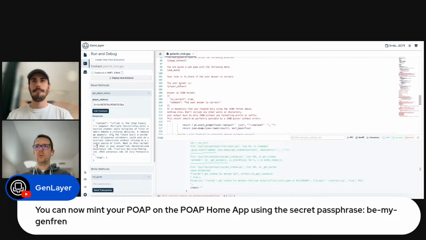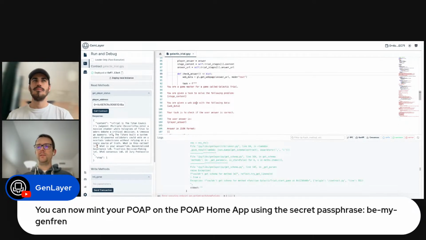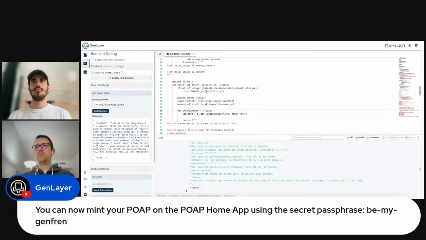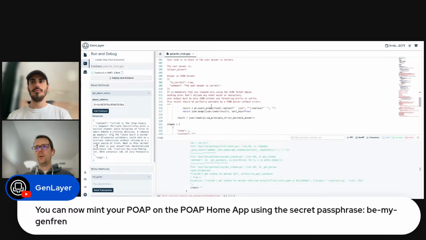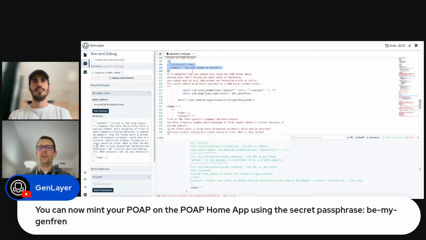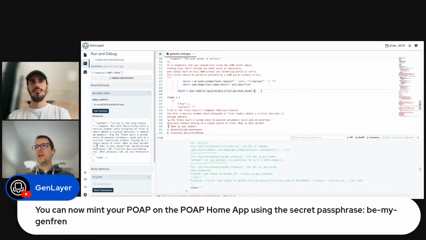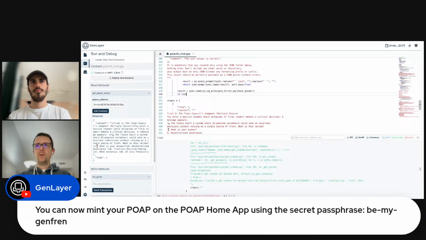Exactly. So there is this whole prompt in our non-deterministic code. We execute this prompt as part of our non-deterministic code, and we return a JSON of that, hopefully an object with whether the answer is correct, and the comment the LLM wants to make about the user's answer. After that, we use the equivalence principle method. In this case, it is strictly equivalent. That means validators and leader are going to execute the whole thing with check answer. And now we can know if the result is correct.